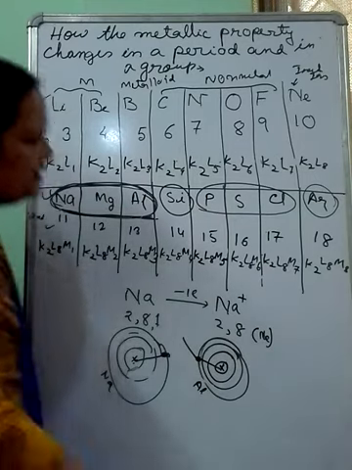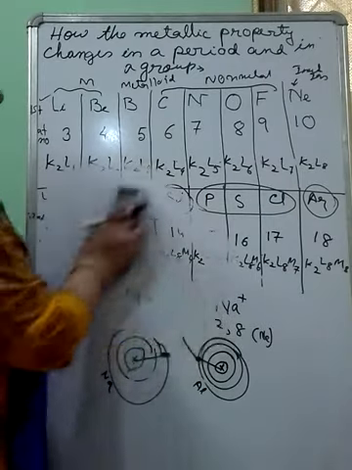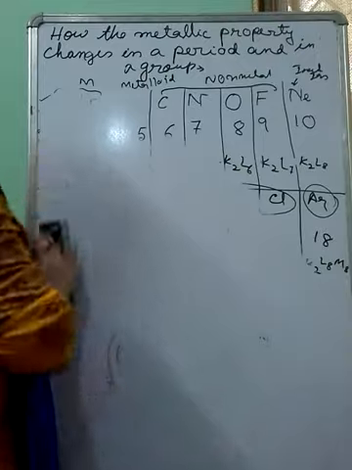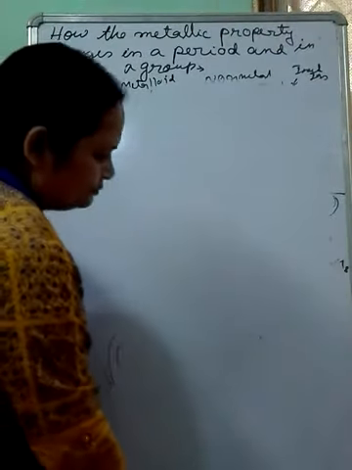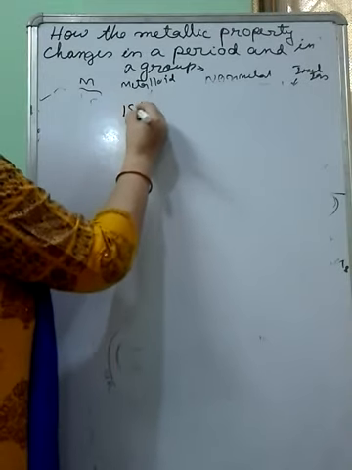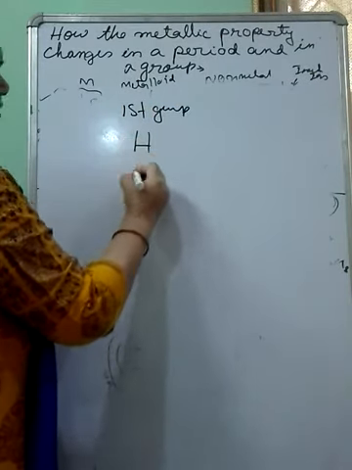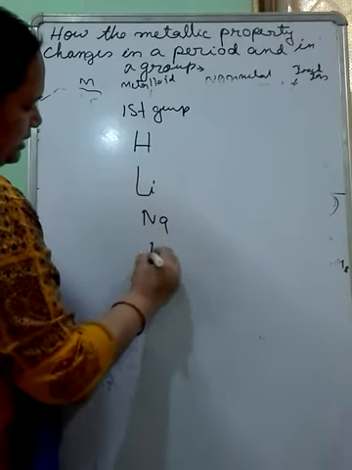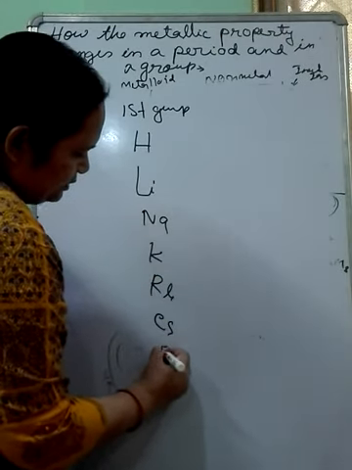Now let us discuss this particular property for a group. We are taking the example of the first group again. The elements of the first group are hydrogen, lithium, sodium, potassium, rubidium, cesium, francium.